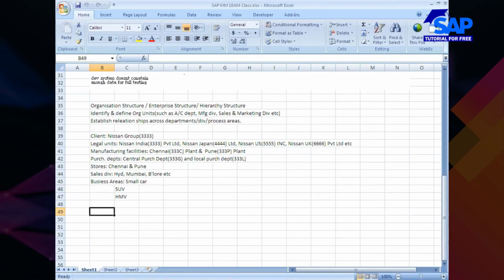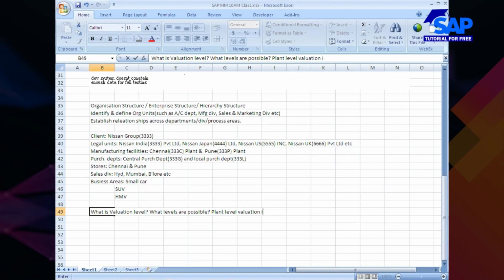The question would be, what is valuation level? What levels are possible? And there is something called plant level valuation.